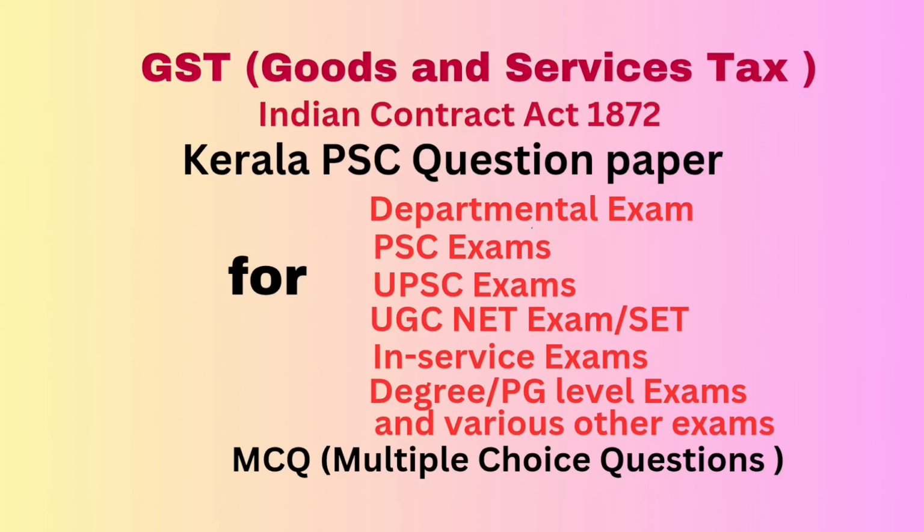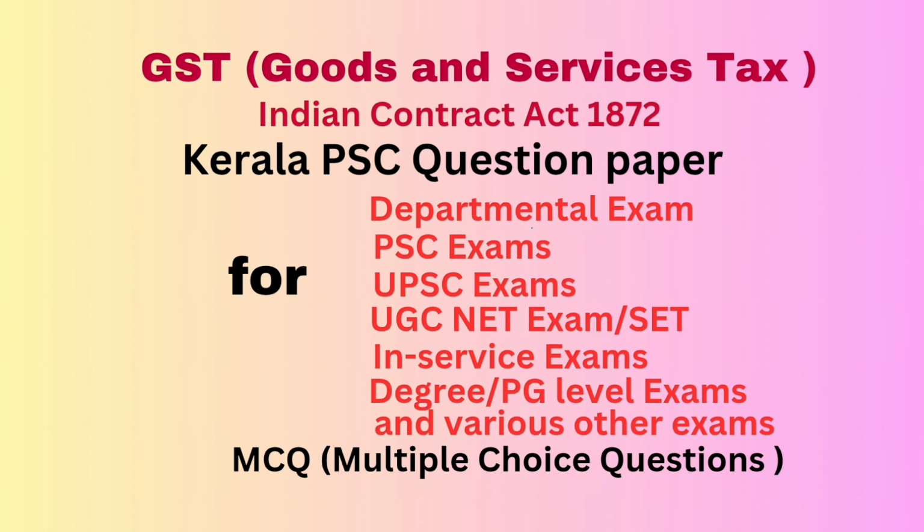Question number 71. If a taxable person has suppressed any transaction, the proper officer can inspect dash. Answer: transaction relating to supply of goods or services. Option B, stock in hand. Option C, details of input tax claimed. Option D, all of the above. Correct answer: all of the above. Question number 72. Quarterly return for registered person opting for composition levy is given in form GSTR dash. Answer: 4. Correct answer option B, 4.